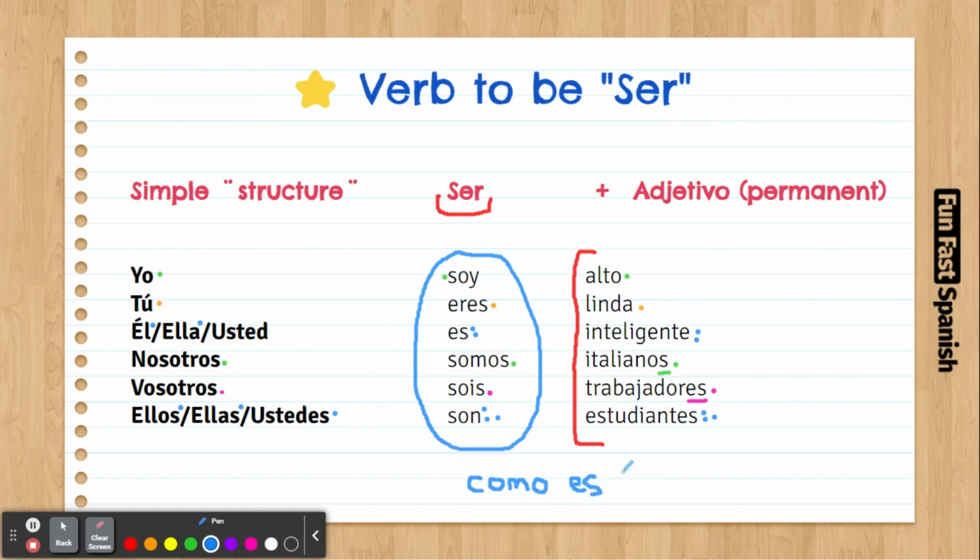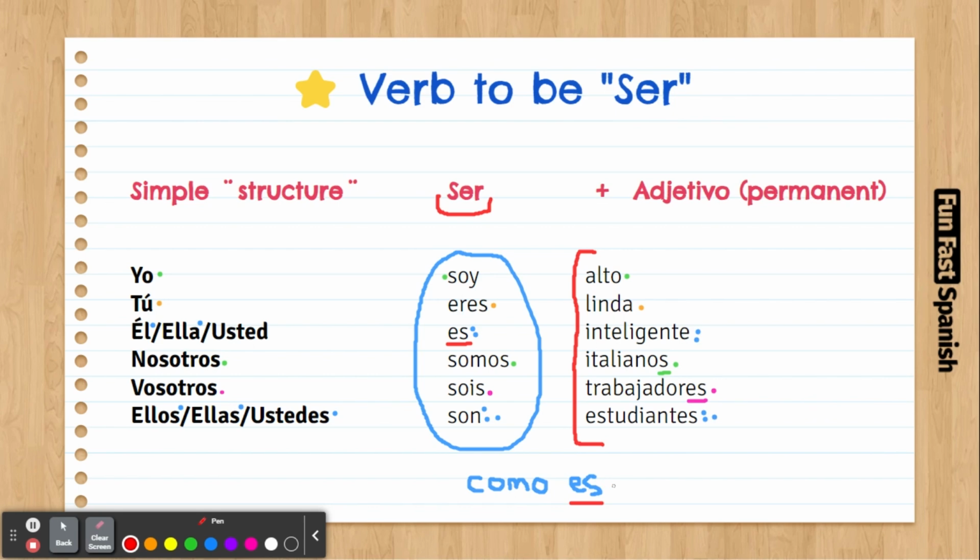If you ask "cómo es?" Well, first of all, this is the third person. ¿Cómo es? It's like how is she? ¿Cómo es ella? Or ¿cómo es él? Cómo es refers to what is it like? What is she like? What is he like?